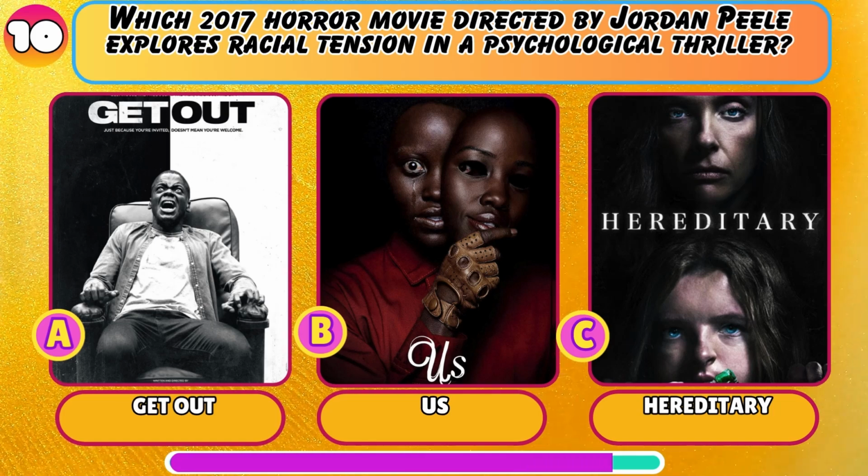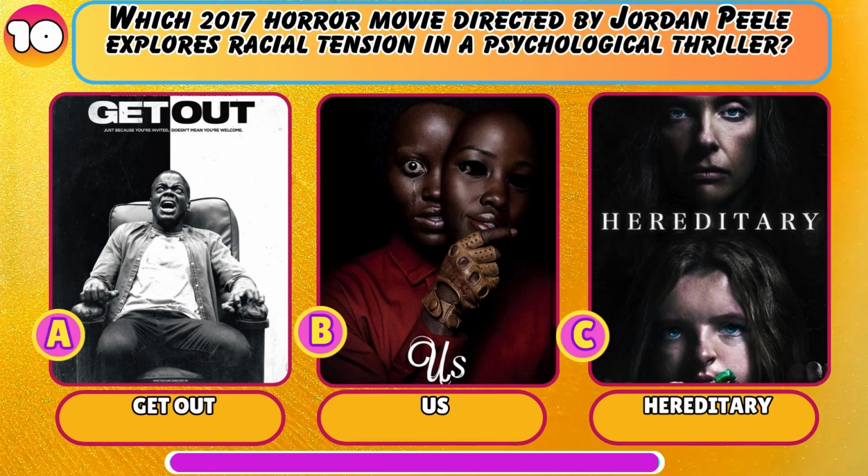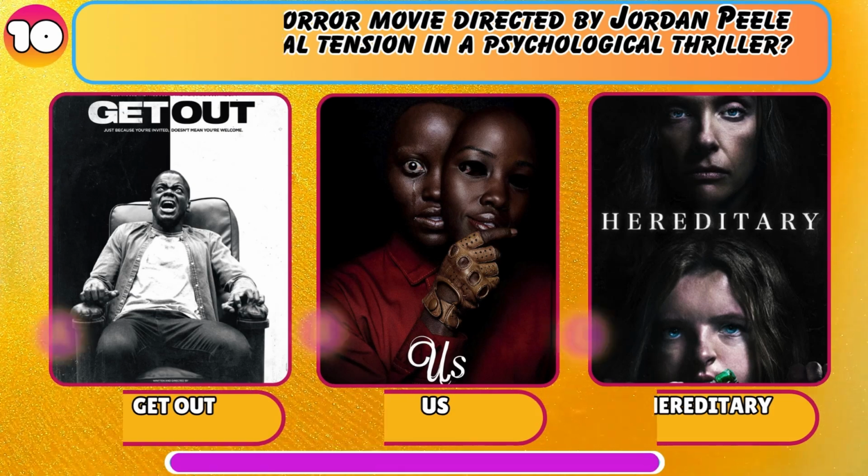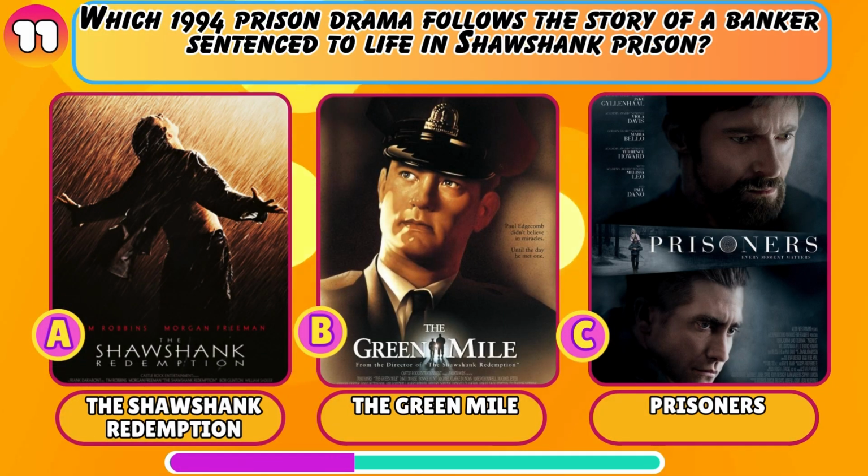Get Out, Us, or Hereditary? Get Out. Which 1994 prison drama follows the story of a banker sentenced to life in Shawshank Prison? The Shawshank Redemption, The Green Mile, or Prisoners?